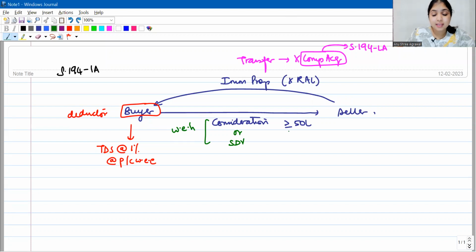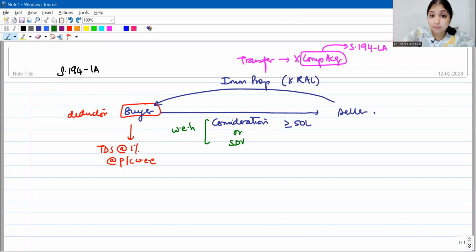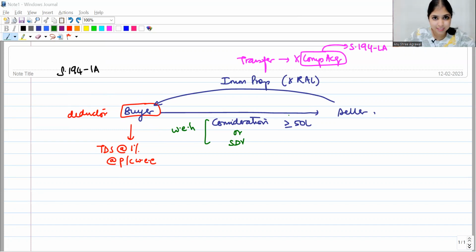Whichever is higher, if that is at least 50 lakh rupees, then the buyer will have to deduct tax at the rate of 1%. Earlier in 194 IA, we used to talk about only consideration. We never touched upon SDV in 194 IA, but now we're going to compare consideration or SDV, whichever is higher. If that higher number is at least 50 lakhs, then we're going to deduct tax at the rate of 1%.